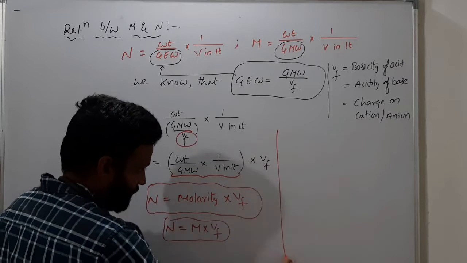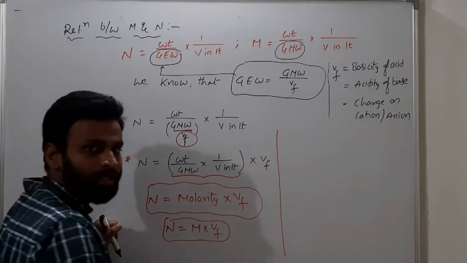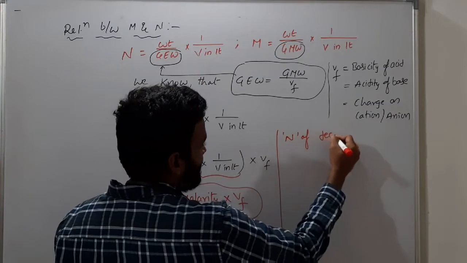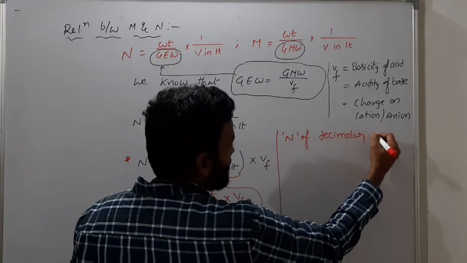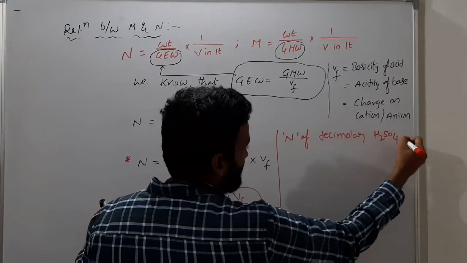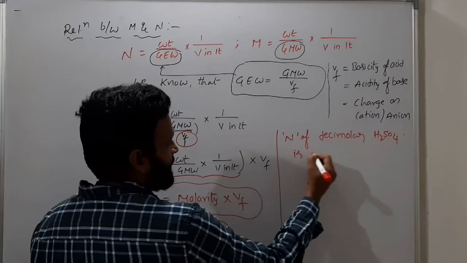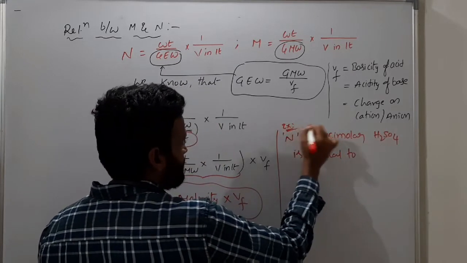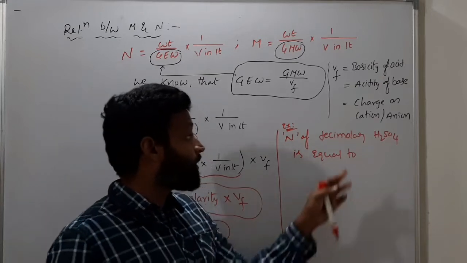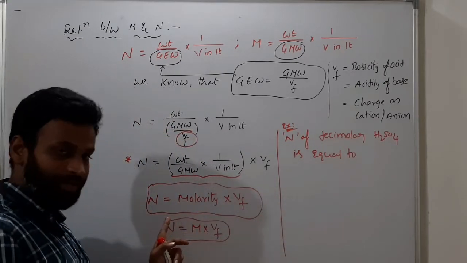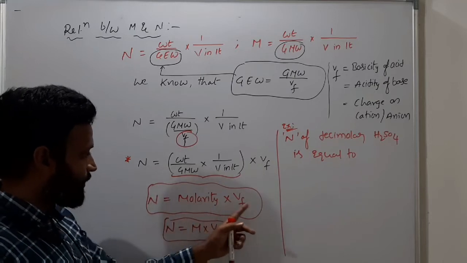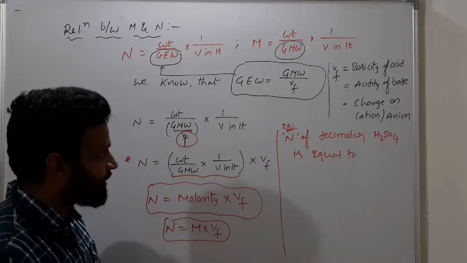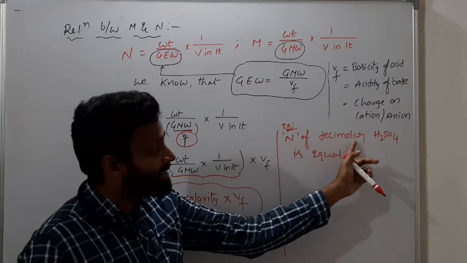So very simple, sir. If they give molarity and ask normality, it is very simple. Example: what is the normality of decimolar H2SO4? Here you have the relation: normality is equal to molarity M into Vf, where Vf means valency factor.